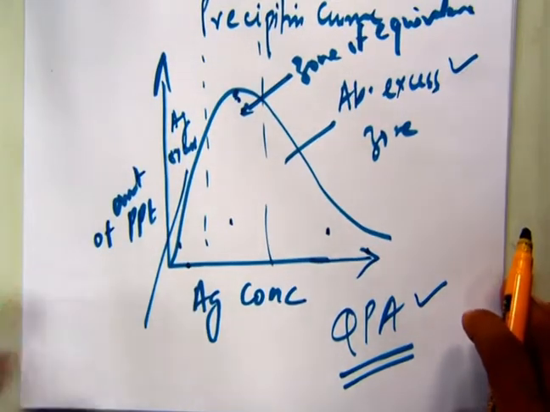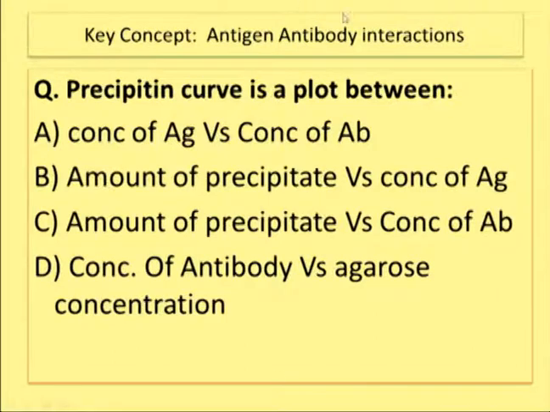So now we will be coming back to the presentation. We have seen that the precipitin curve is a plot of the amount of precipitate versus concentration of antigen. Besides that, other kinds of antigen antibody interactions involve immunodiffusion. Immunodiffusion is a technique which involves a precipitation reaction in the gel. If we dissolve the antibodies in an agarose solution and form a matrix, and then put in antigen, there will be diffusion of antigen and antibodies towards each other. This technique is called immunodiffusion.